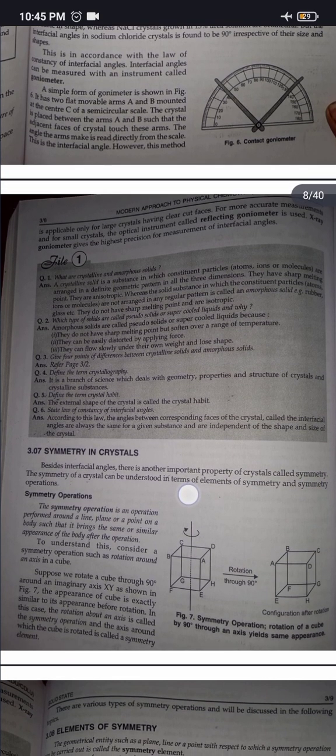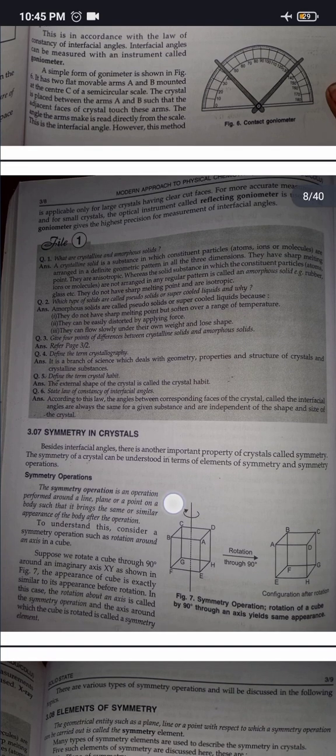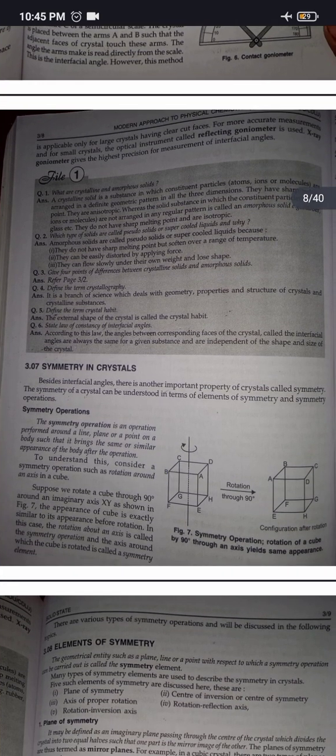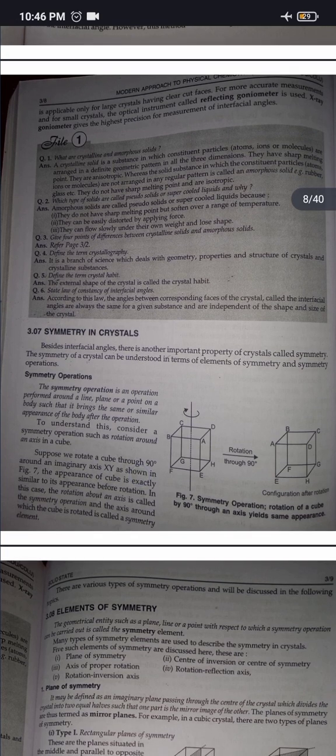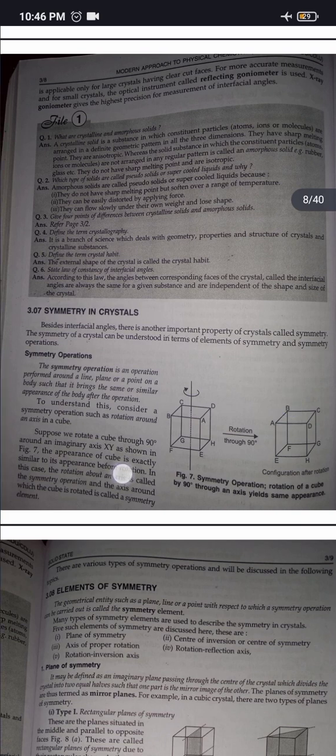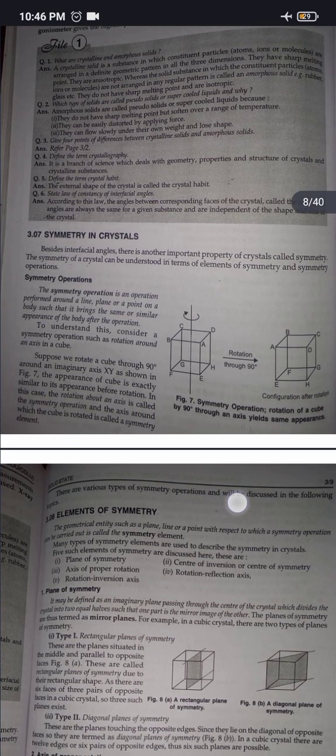Symmetry operations. A symmetry operation is an operation performed around a line, plane, or a point on a body such that it brings the same or similar appearance of the body after the operation. To understand this, consider a symmetry operation such as rotation around an axis in a cube. Suppose we rotate a cube through 90° around an imaginary axis xy as shown in figure 7. The appearance of the cube is exactly similar to its appearance before rotation. In this case, the rotation about an axis is called the symmetry operation, and the axis around which the cube is rotated is called a symmetry element. There are various types of symmetry operations, which will be discussed in the following topics.